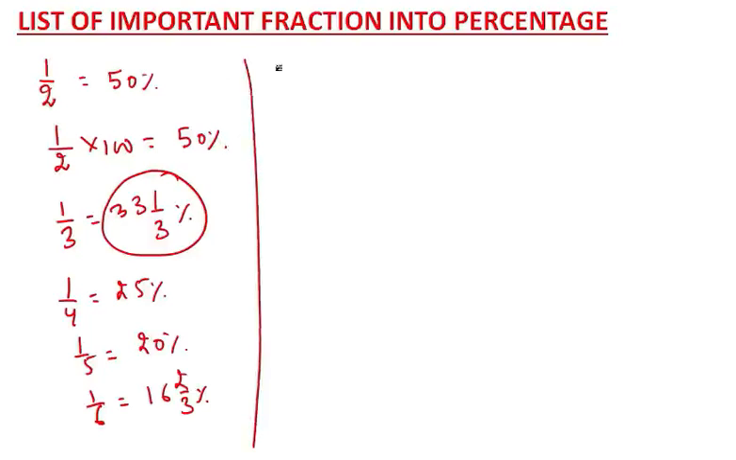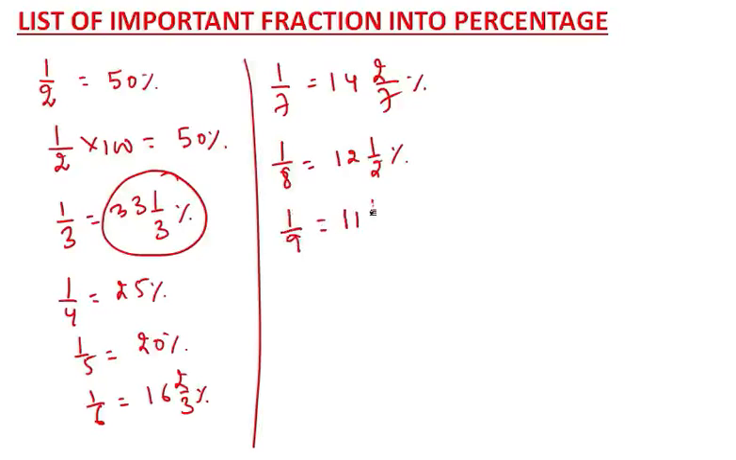Okay, tell me what is 1 by 7? 1 by 7 is 14 2 by 7%. What is 1 by 8? 1 by 8 is 12 1 by 2%. What is 1 by 9? 1 by 9, you will say it is 11 1 by 9%. What is 1 by 10? Okay, you tell me what is 1 by 10? This is 10%. Very simple.